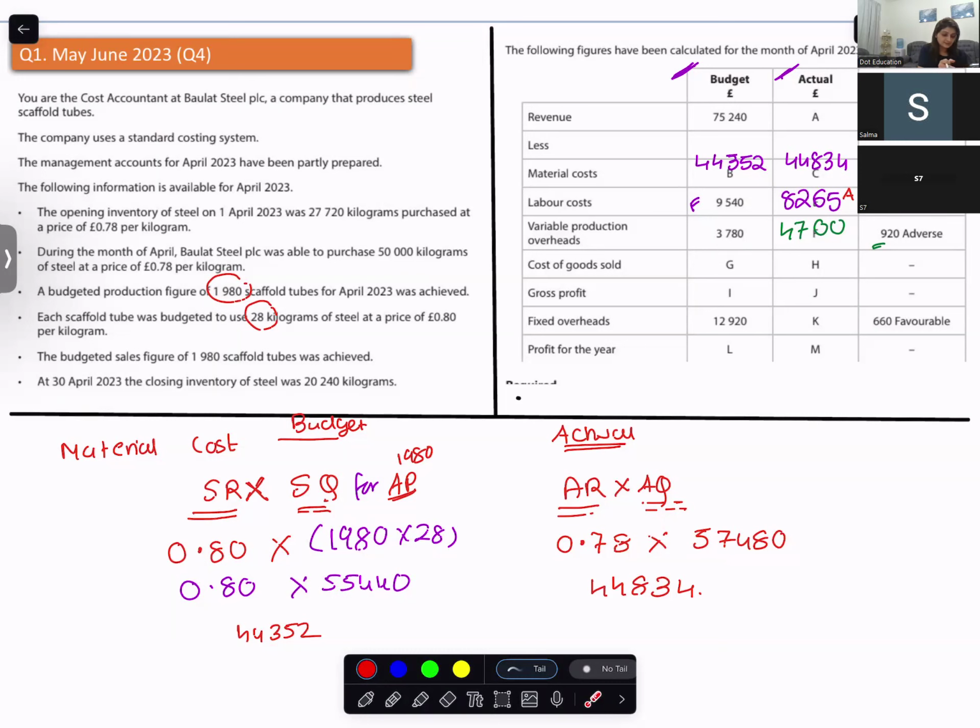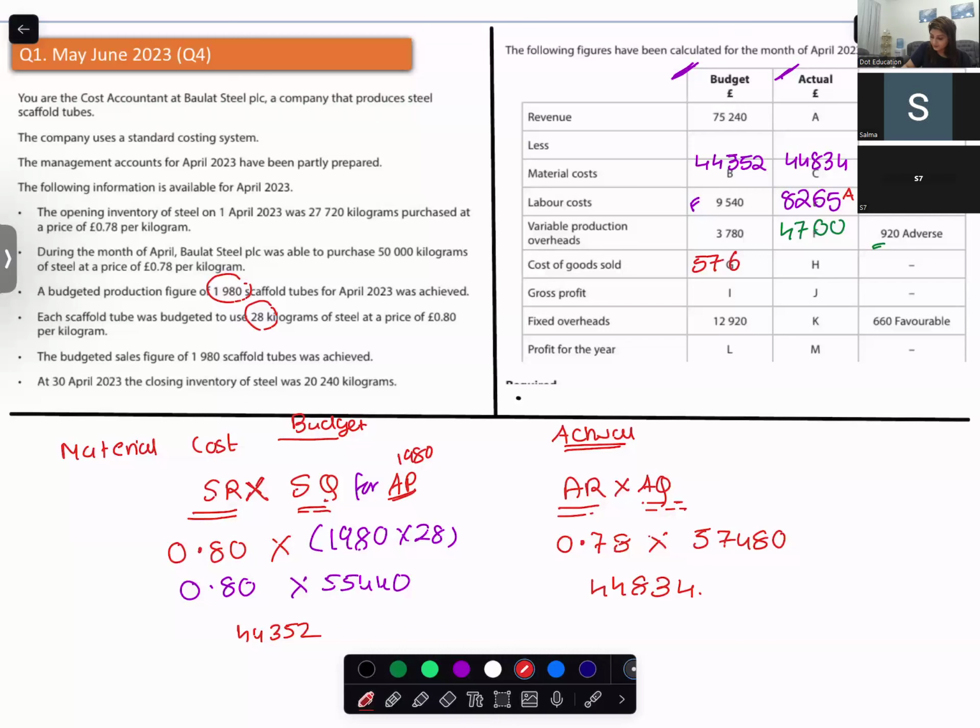So find the cost of goods sold. Material, labor, and overheads added. 44,352 plus 9540 plus 3780 is giving you how much? 57,672.